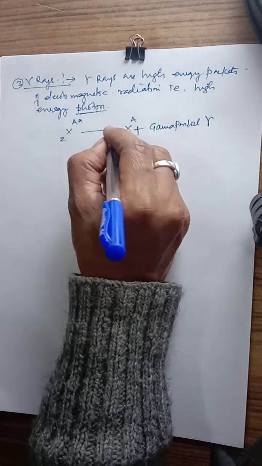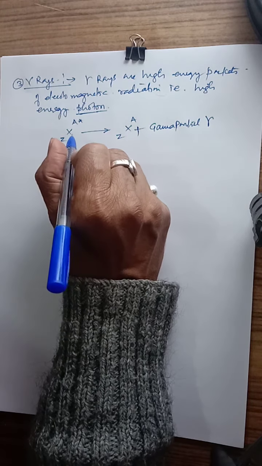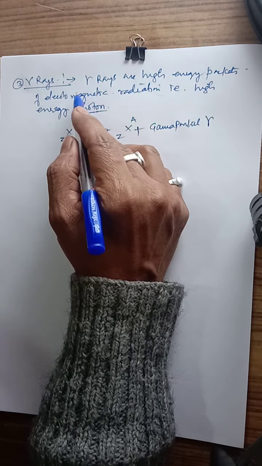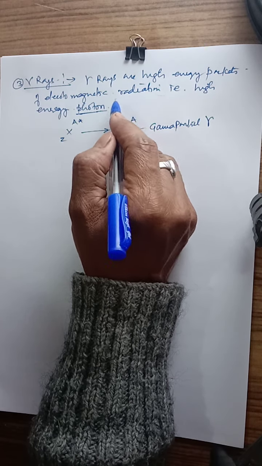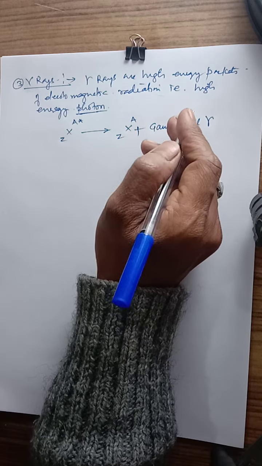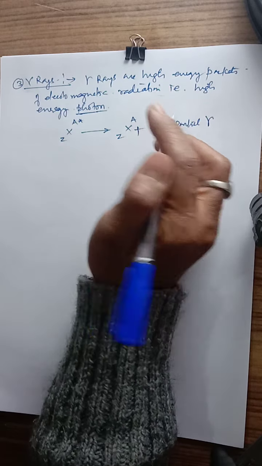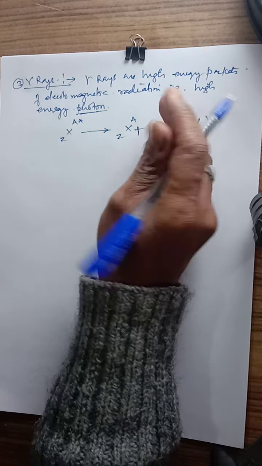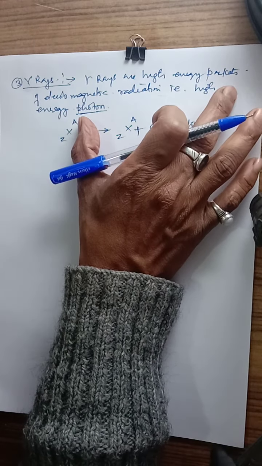So what does it mean? It means that the gamma rays, which are very high energy packets of electromagnetic radiation, the high energy photons, do not have any charge and their rest mass is 0. This is the meaning of this line.